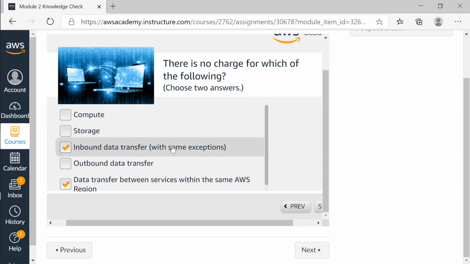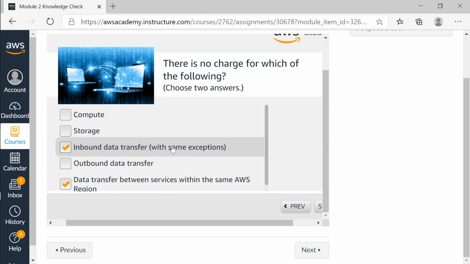If some data is coming inside AWS, no charges. If some data is outbound, it is going out, which means you are downloading something. Like when you visit a website, you're downloading the website onto your box. So that is outbound. But when you want to submit some data back, whatever shopping you've done, you want to save it in your server, then it becomes inbound for the other side.